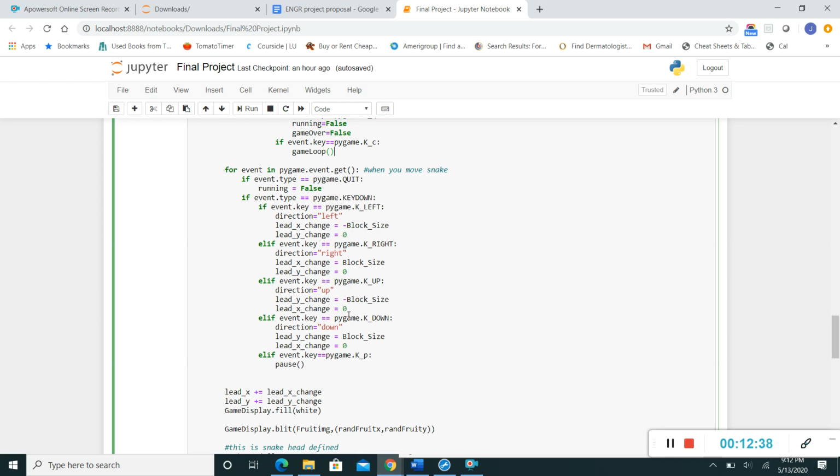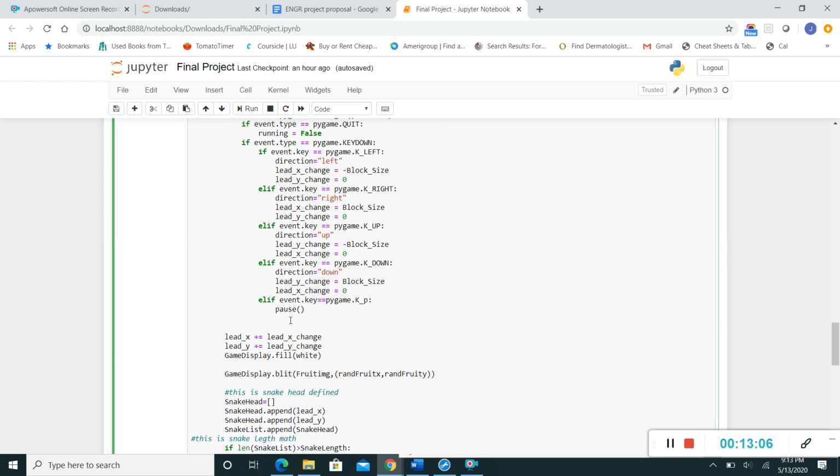But when you go up, obviously since your y is different, you're going to go negative blocks since you're going up, and x is going to be 0. And when you go down, your blocks are going to increase, and your x is going to stay the same. Sorry. And if you press P, it's basically going to pause the game.